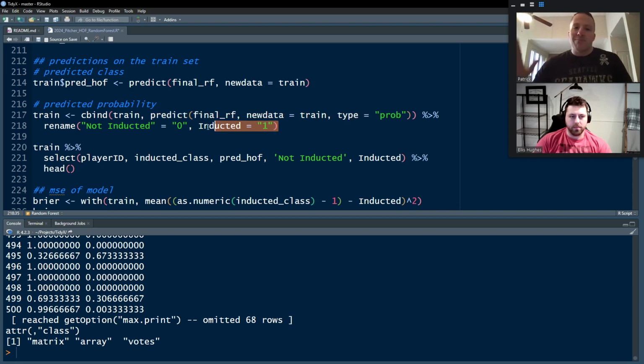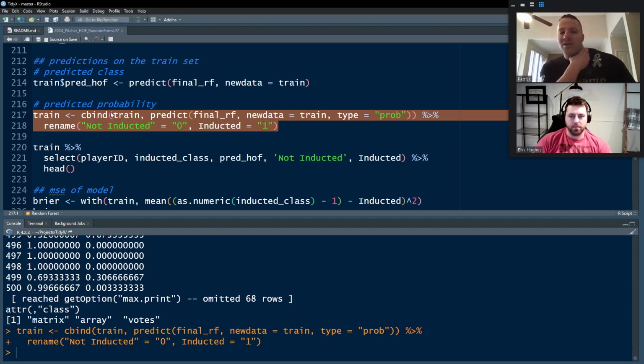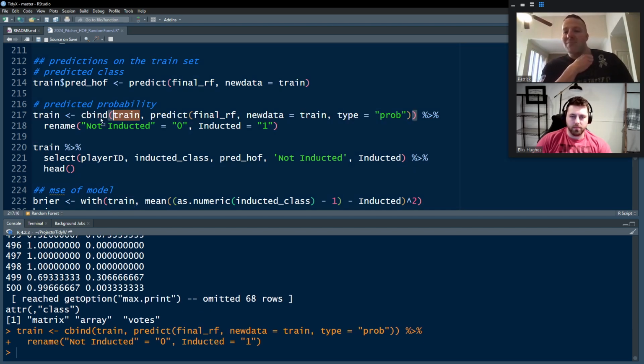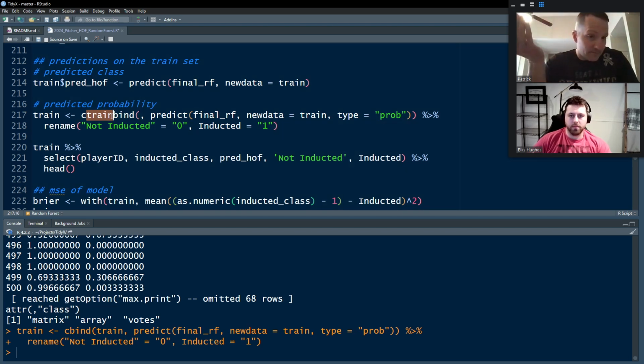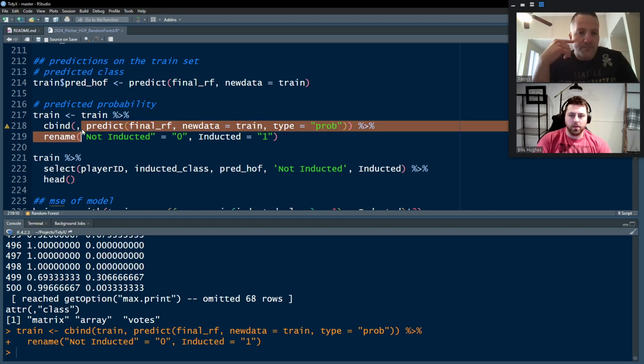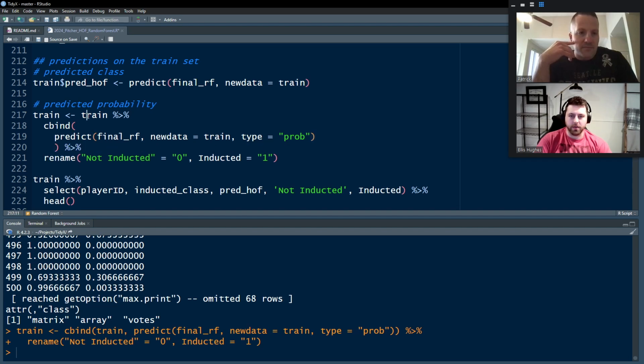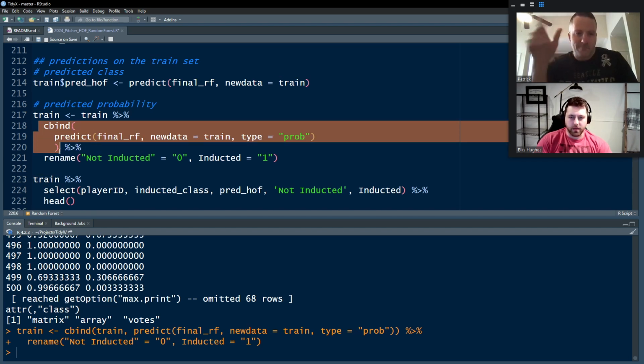So we're going to just bind that to the training data set, and I'm going to rename them instead of being class 0 and 1. I'm going to rename them not inducted or inducted. Just slightly changing this to make it easier to see. So we're saying train, cbind this with those predictions, and then we're going to have 2 columns.